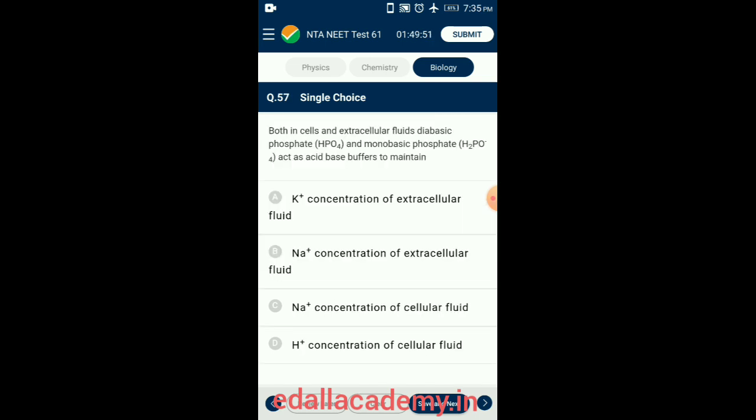Question number 57. Both in cells and extracellular fluids, dibasic phosphate and monobasic phosphate act as acid base buffers to maintain. Phosphate buffer system has two main components: sodium salts of dihydrogen phosphate, a weak acid, and monohydrogen phosphate, a weak base. This system is an effective acid base buffer to maintain hydrogen ion concentration of cellular fluid. So the answer for this question is option D. Hydrogen ion concentration of cellular fluid.